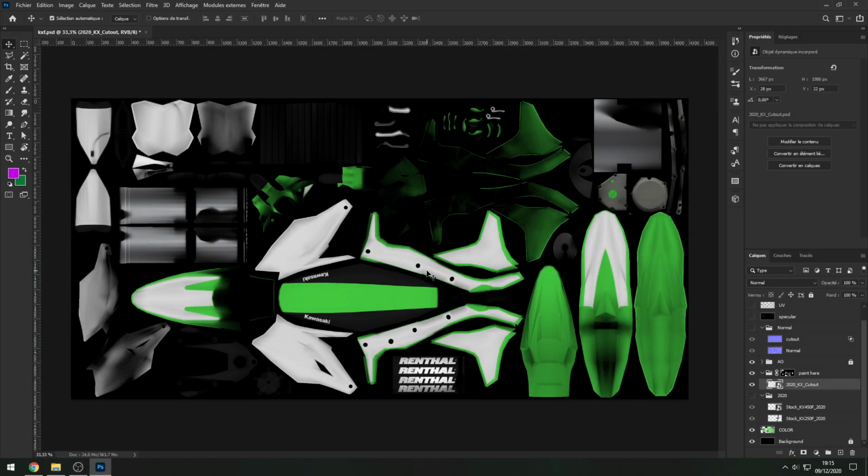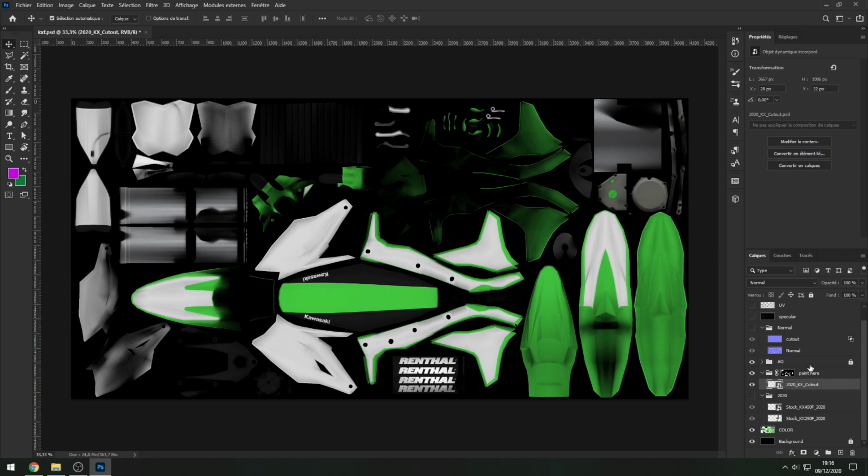Okay, so I will not teach you how to use Photoshop exactly, I'm just gonna show you how to export the texture. I'm just gonna give you some tips, like for example, where to put stuff in the PSD. So for example, everything that you will add to your bike needs to be below the ambient occlusion folder, because if you put it on top, you will create a texture which has no shadows and it's not realistic at all.